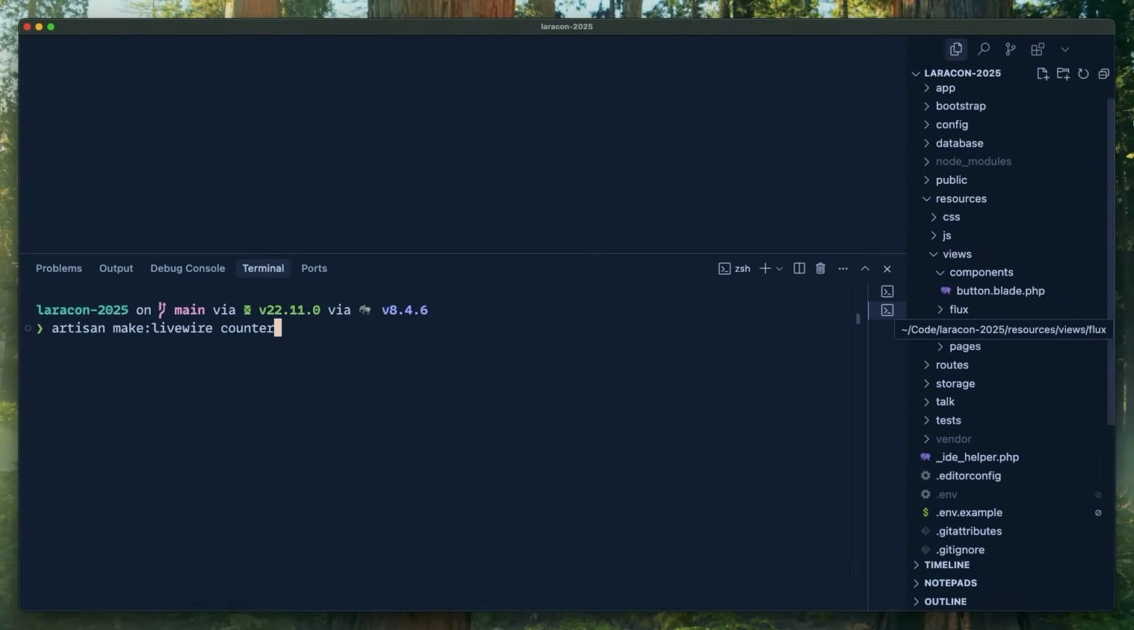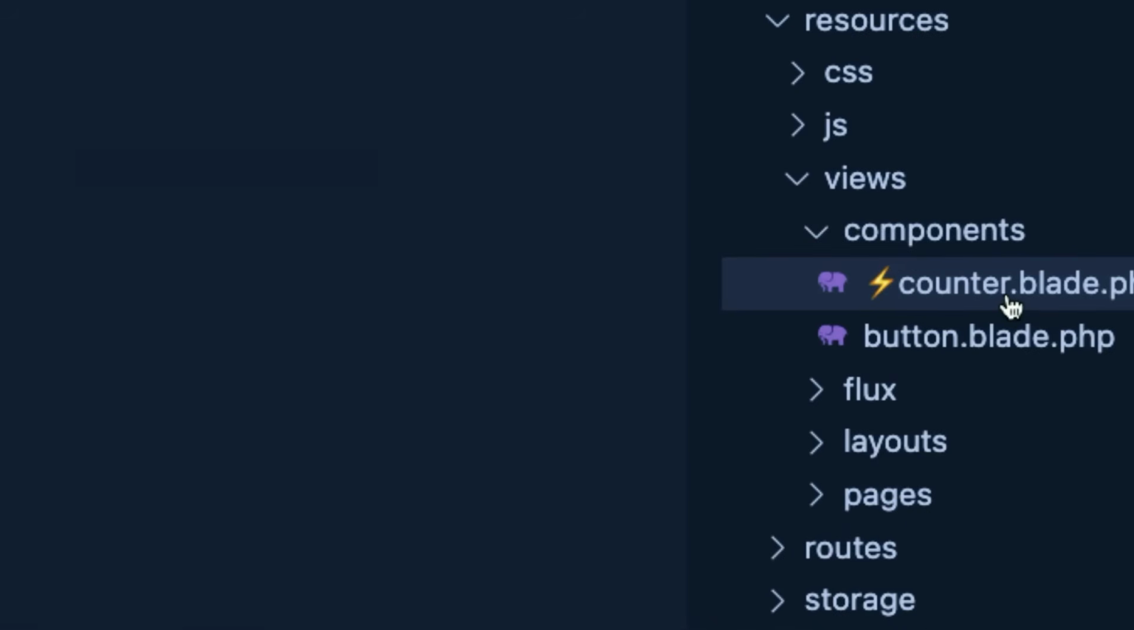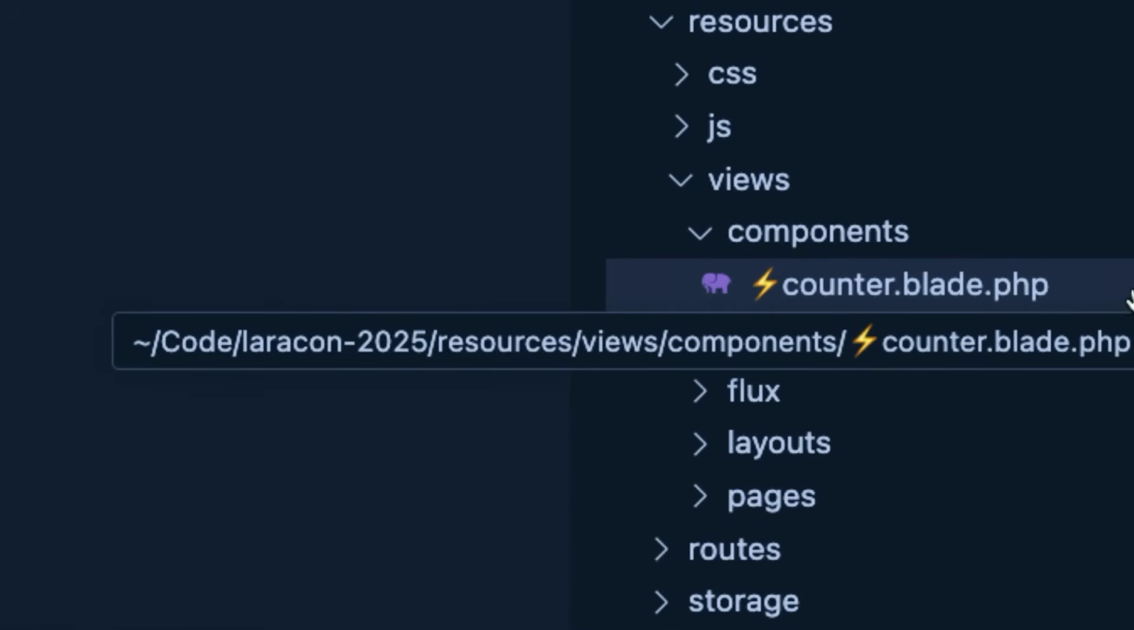All right, we're doing something here. Artisan make Livewire counter. All right, so I'm going to do the same thing, except this time I'm going to pass this well-named flag. And we're going to hit enter. And check this out. Whoa. What the heck? What is going on? What do you think about that? Give it up for the bolt emoji. I know you clapped against your will there.